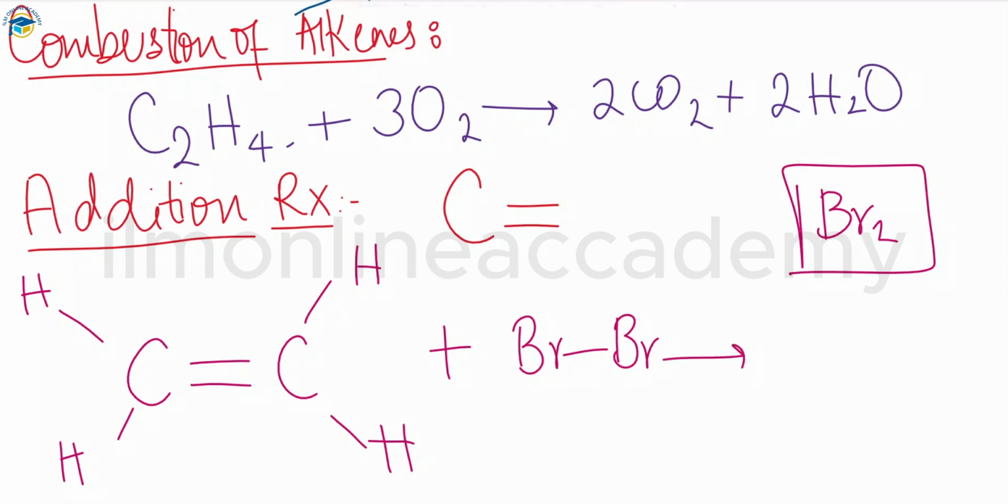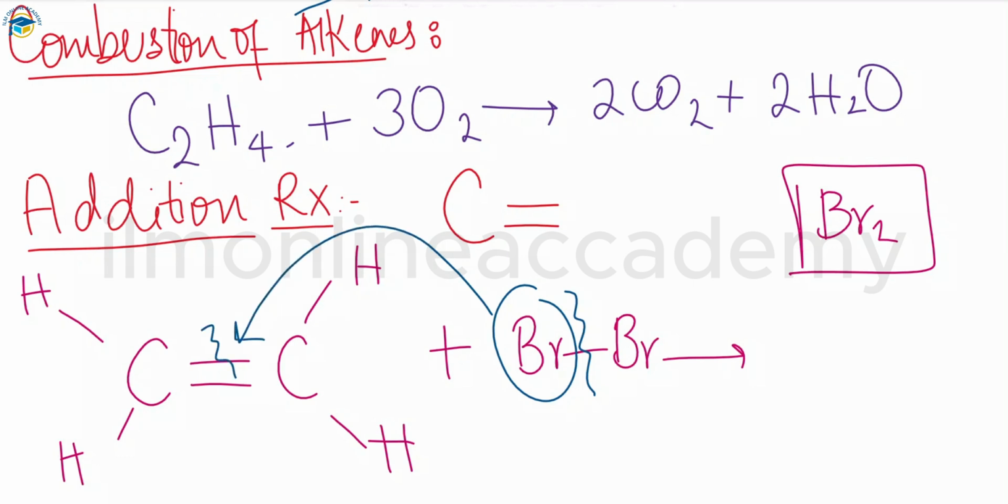If chlorine is added, you call it chlorination. So what will happen whenever bromine is added to ethene or any alkene, the bond will break between the bromine atoms, and that bromine will act on the double bond that is present here.